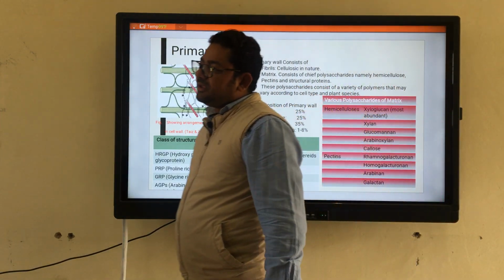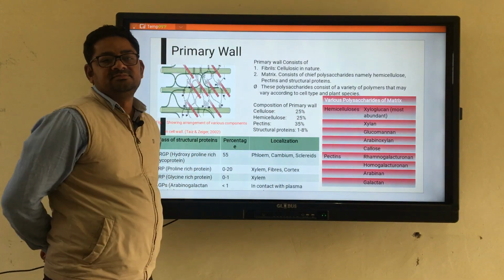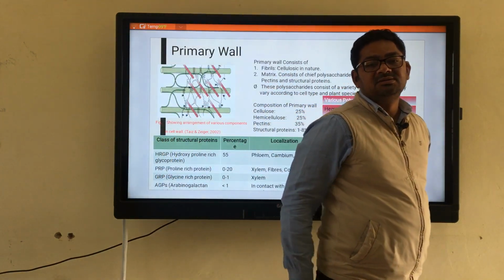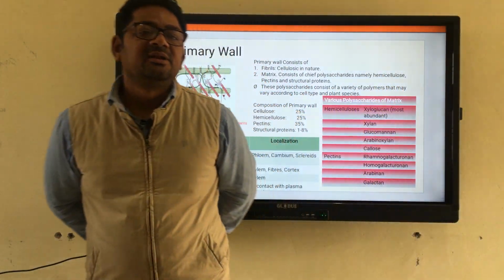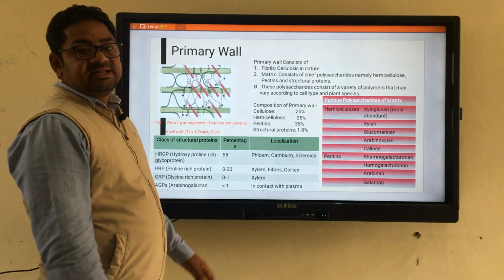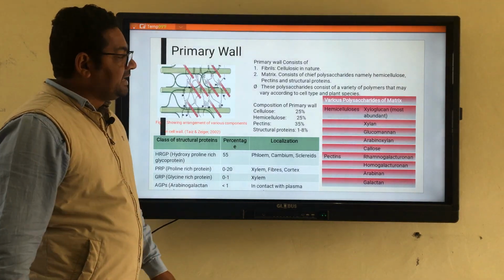For example, in the case of algal cells, the cell wall consists of cellulose along with pectins. Okay. In the case of fungi, the cell wall consists of fungal cellulose, or you can say chitin.